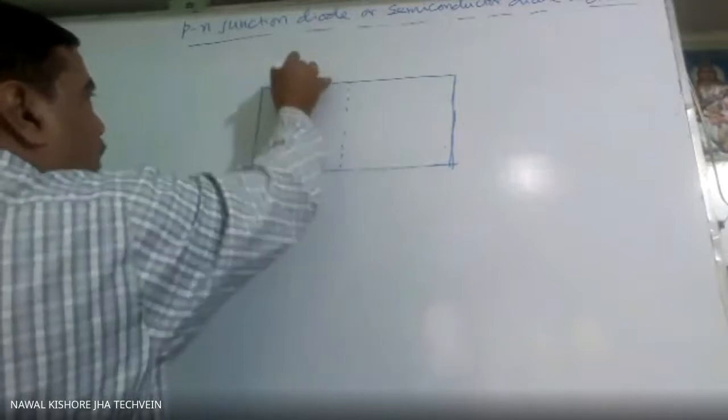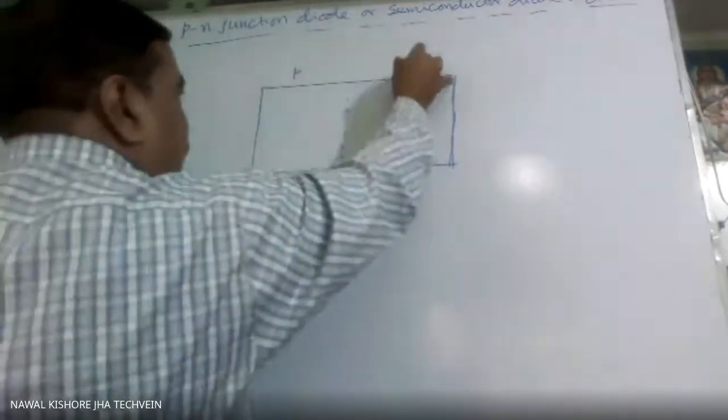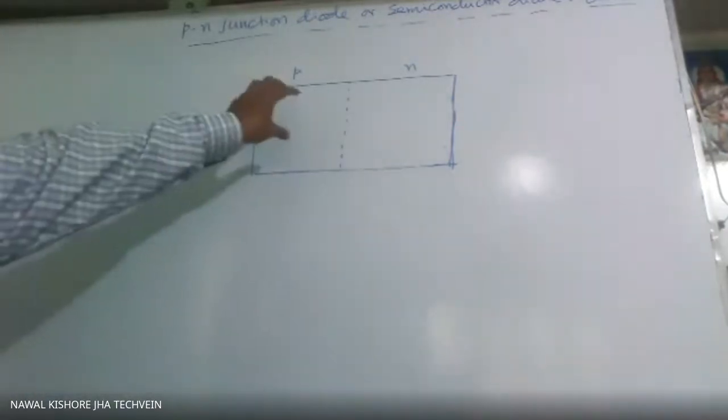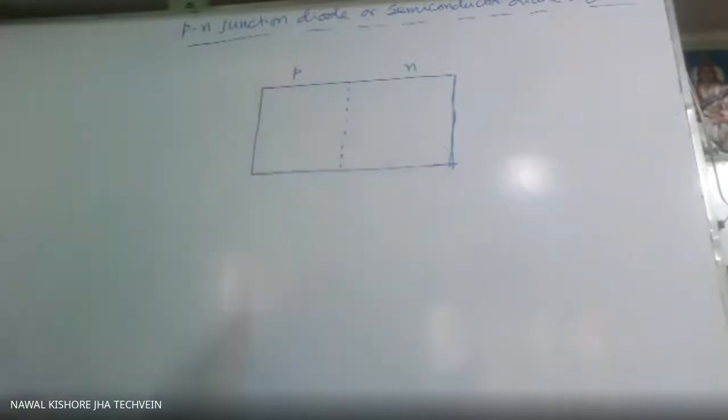Suppose this region is P type and this region is N type. We are only interested in the charge carriers, that is, free electrons and holes. In P type, the hole is the majority carrier.